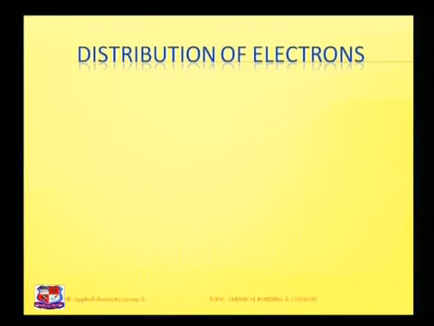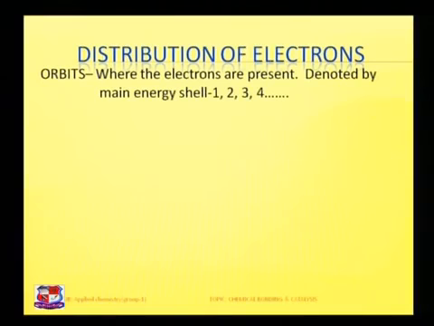Now, let us see how these electrons are distributed in the different circular paths, which are orbits, where the electrons are present, and which are denoted by the main energy shells 1, 2, 3, 4 and so on.